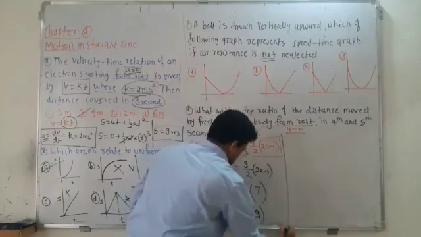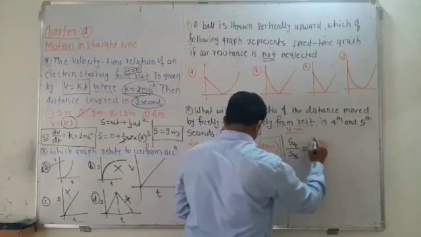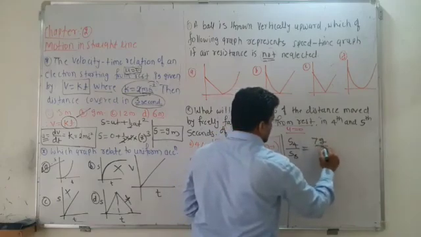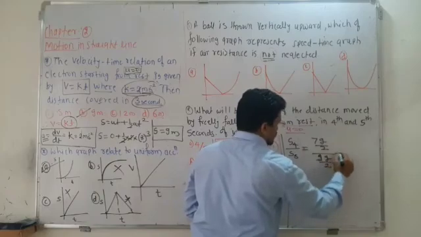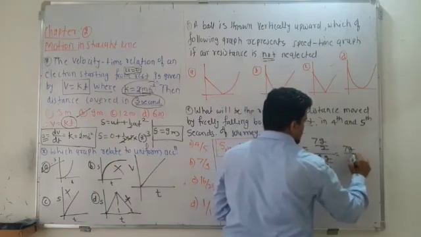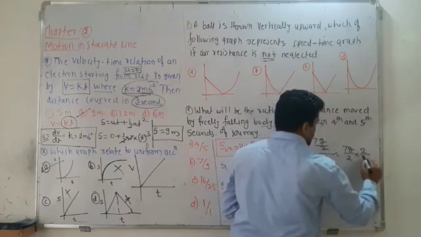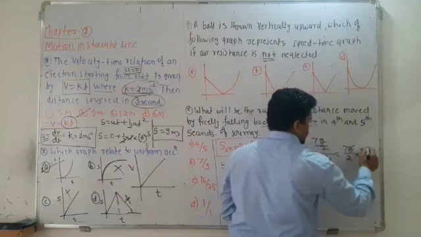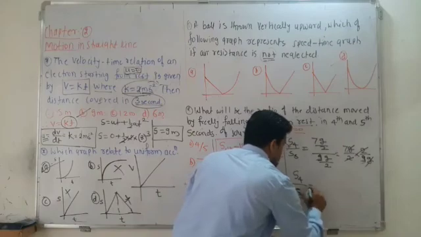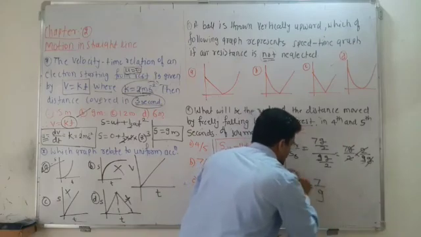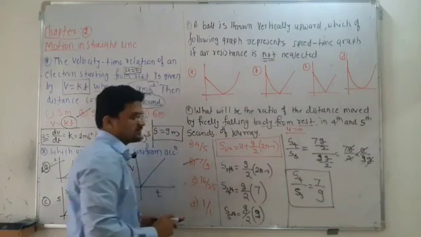So divide this, S4 divided by S5. It becomes 7g by 2 divided by 9g by 2. So it becomes 7g by 2 multiplied by 2 by 9g. So g cancels out, 2 cancels out. So S fourth by S fifth is equal to 7 by 9 itself. Okay, so the option is B, 7 by 9.